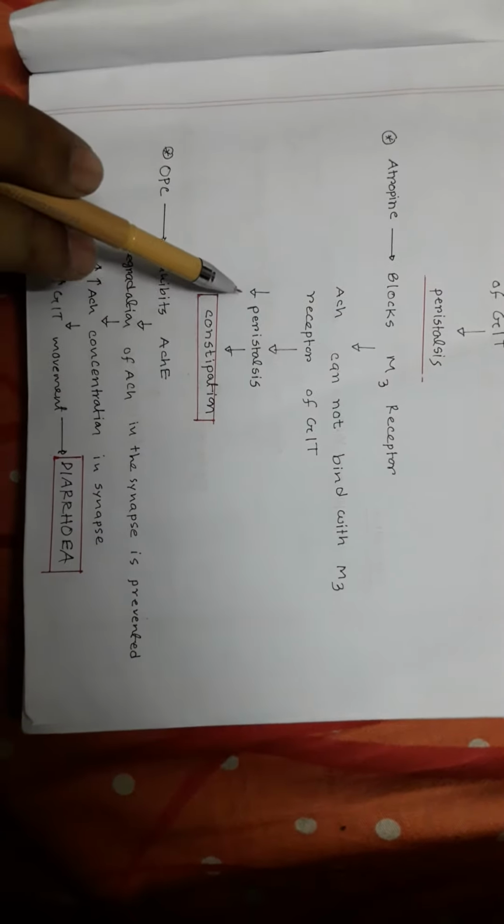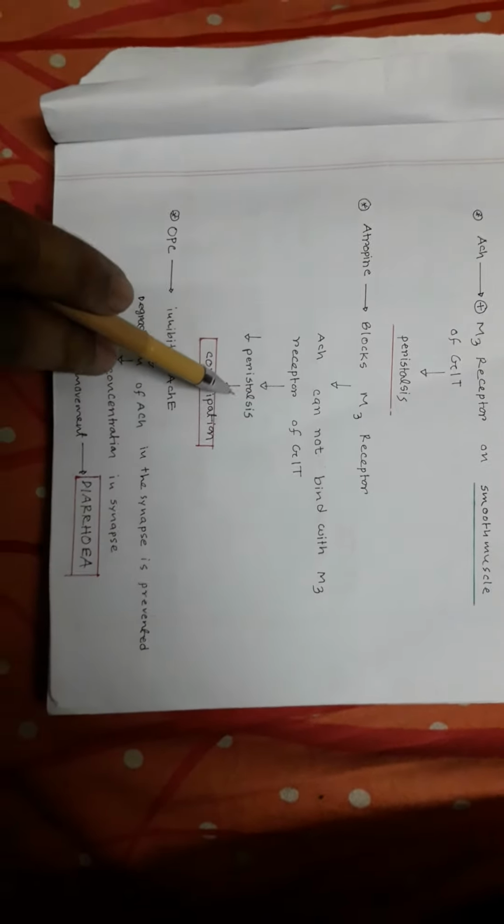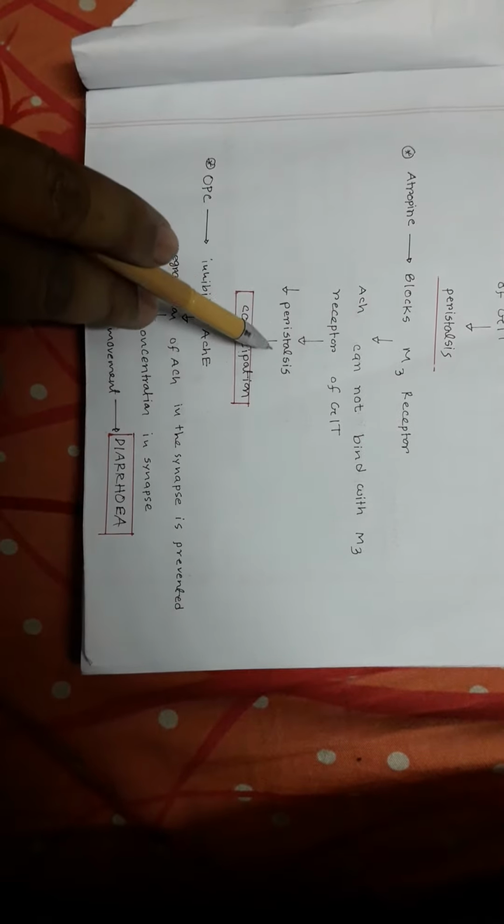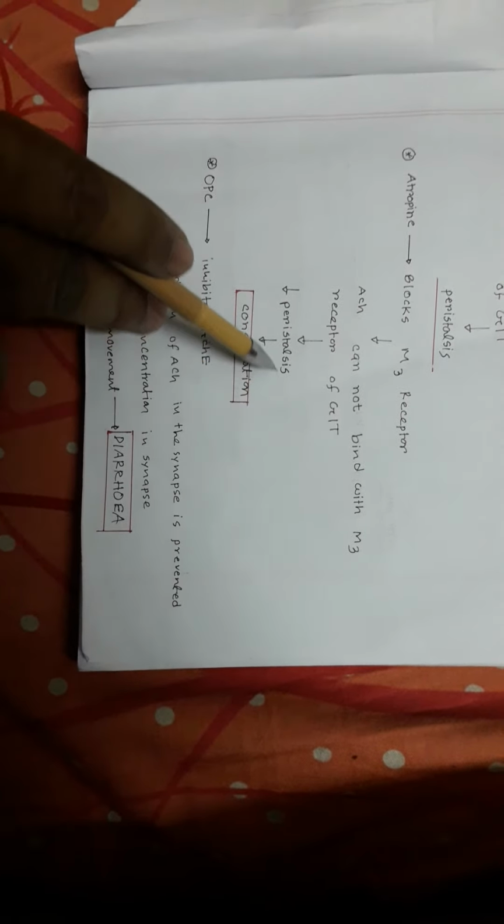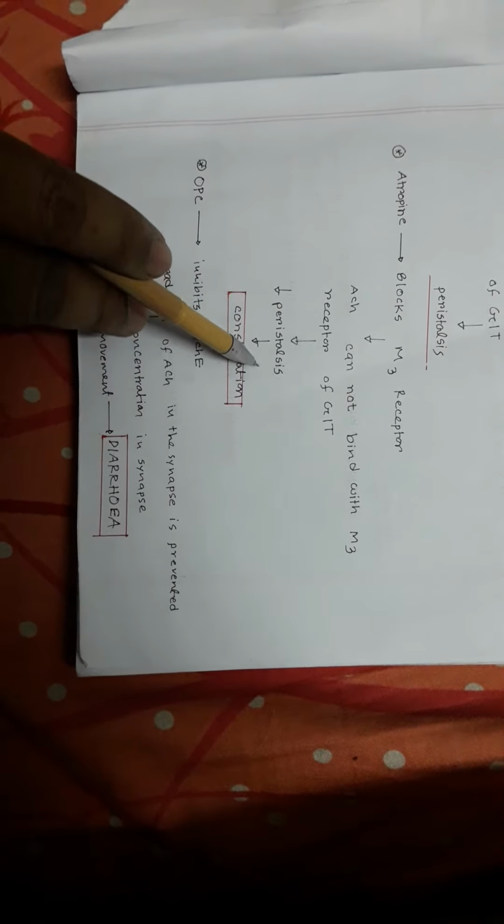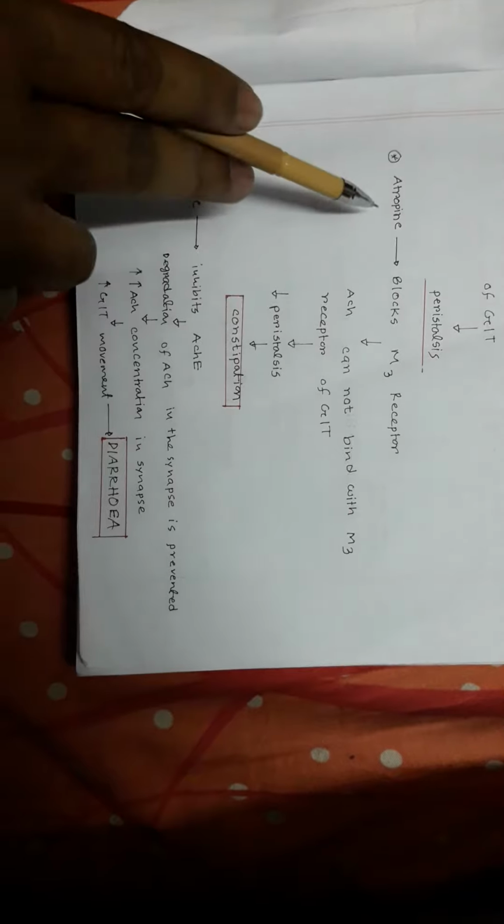So there is decreased peristalsis because acetylcholine cannot exert its action on the GIT. When peristalsis is decreased, the food bolus moves very slowly through the GIT, and there is increased water absorption from the food bolus in the colon. With increased water absorption, your stool material becomes dry and hard, and this leads to constipation. So the effect of atropine or dhutura in the GIT is causing constipation.